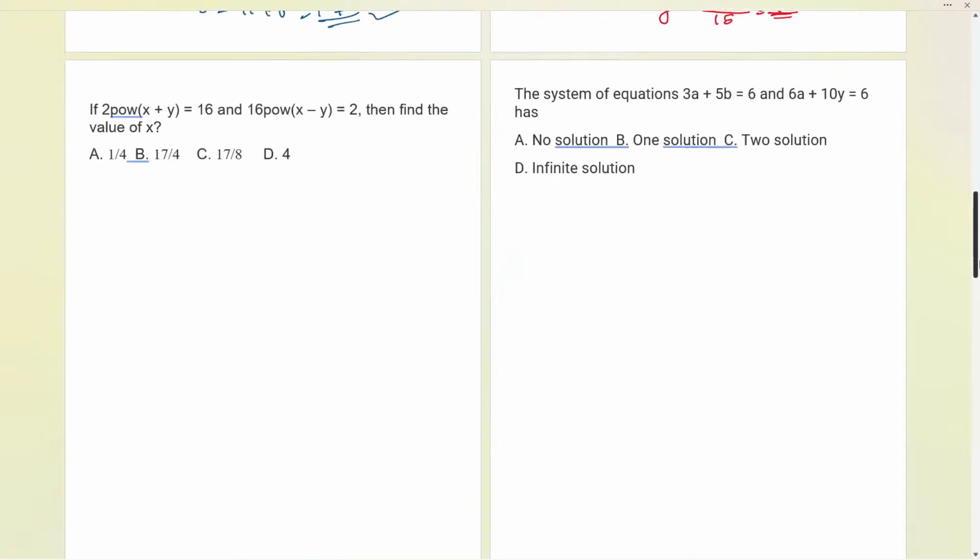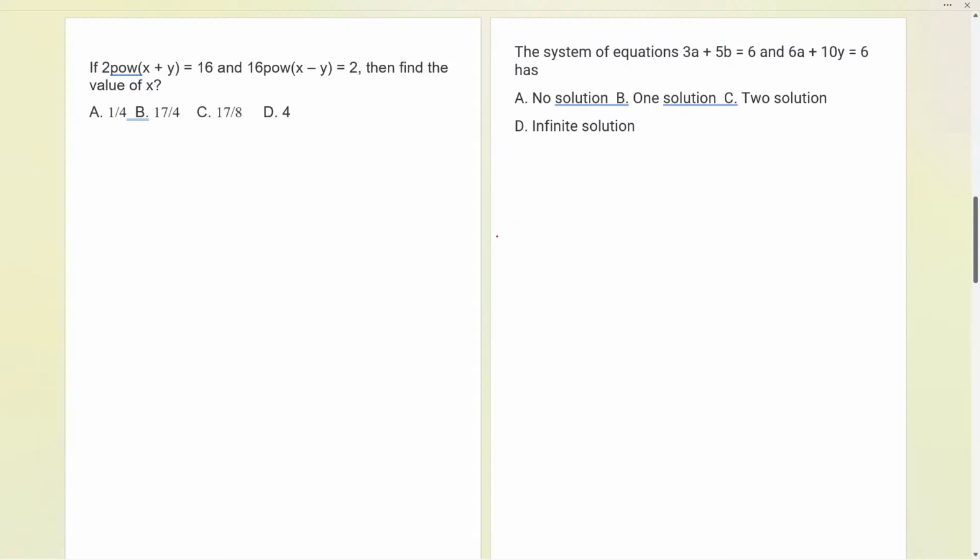Now let us see the next part. If 2 raised to the power x plus y is 16, let me write it over here and try this question. And here we have 16 raised to the power x minus y equals 2. You have to find the value of x only. Try and tell me the answer.